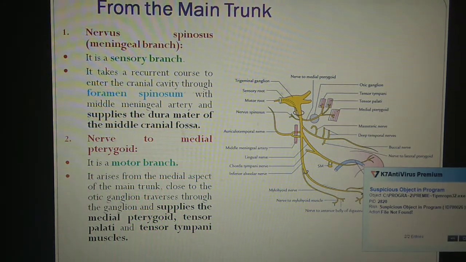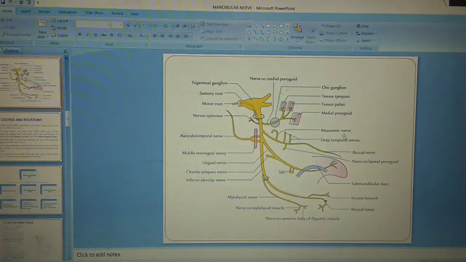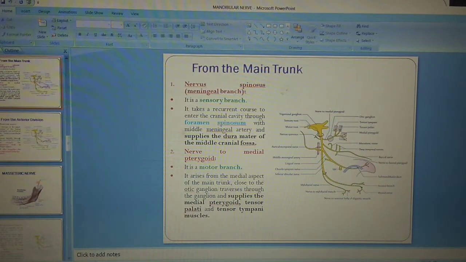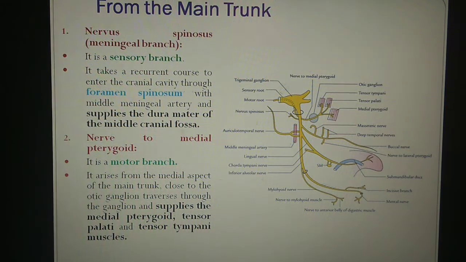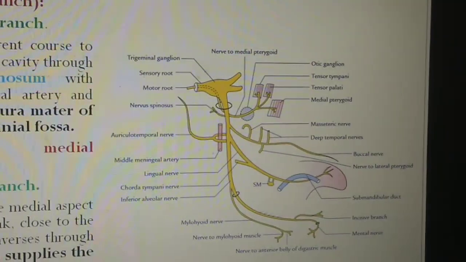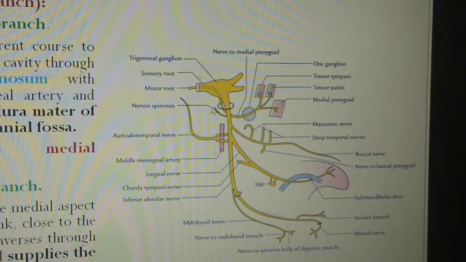The first nerve from the main trunk of the mandibular nerve is the nervus spinosus, also known as the meningeal branch. You can see in this diagram, this is nervus spinosus.